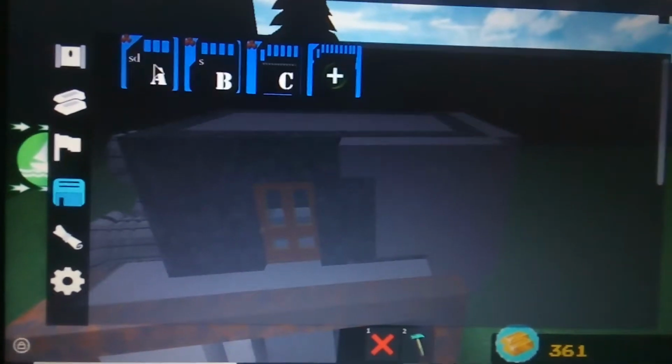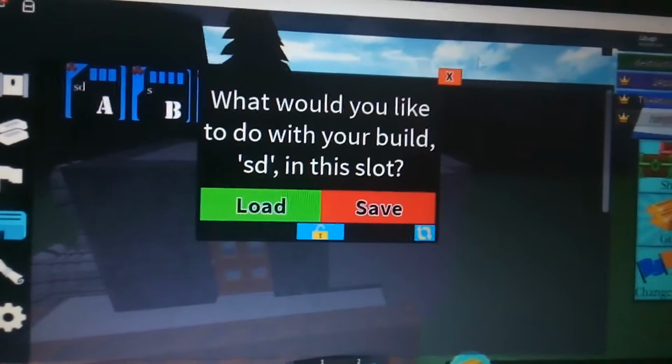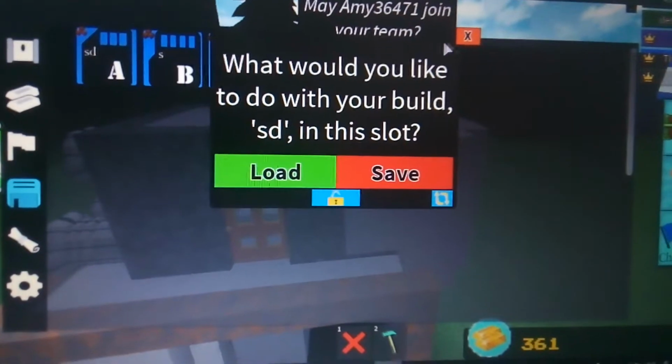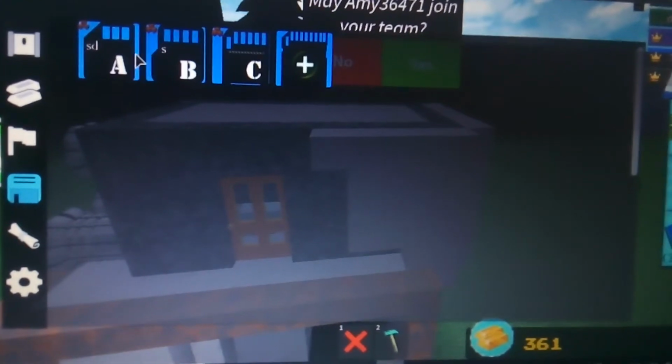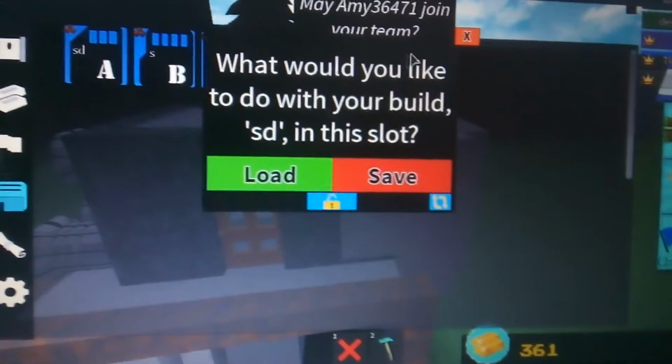So you click this one, or any of them, you save your boat, and then at the top of the screen, it'll say saving boat. Then you get off of this, then you click it again, and press load, and then you've got it.